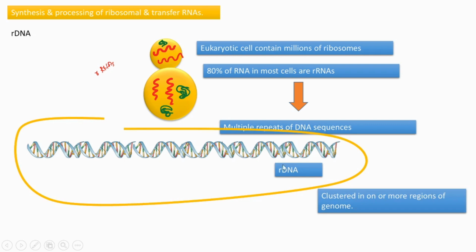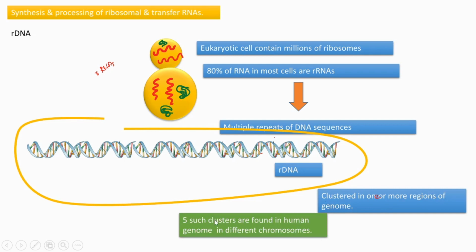And where we can see this rDNA, it is clustered in one or more regions of the genome. Genome means what? Genome means the haploid number of chromosomes that is present in a single cell. Half set of chromosomes. That is rDNA, and where we can locate it. It is clustered in one or more regions of the genome.